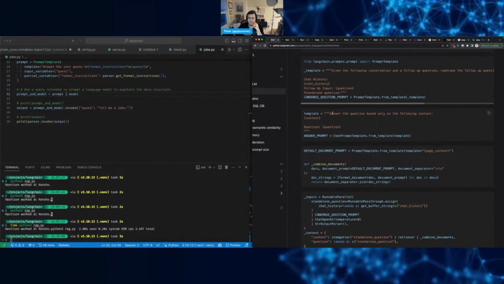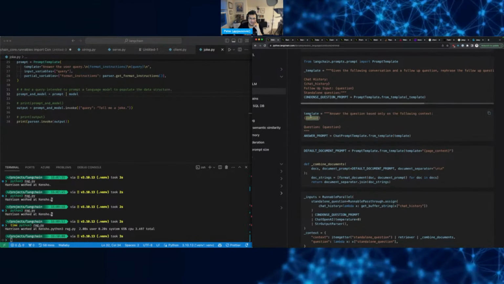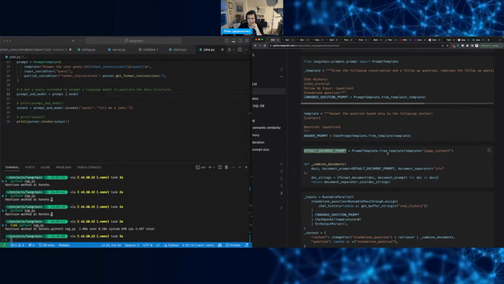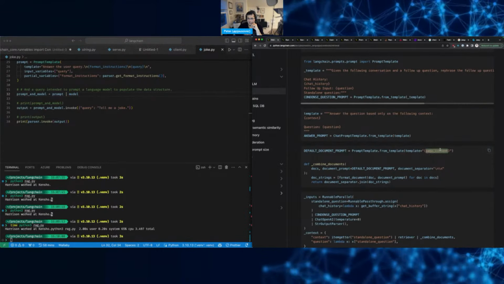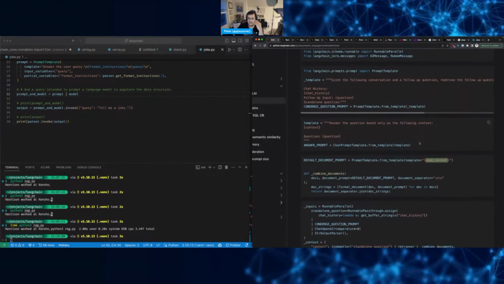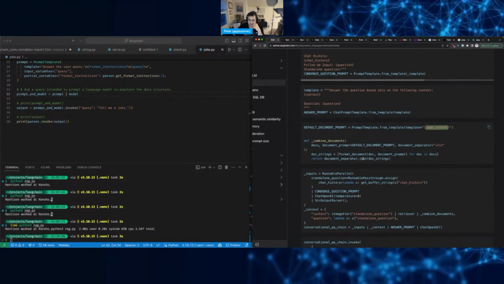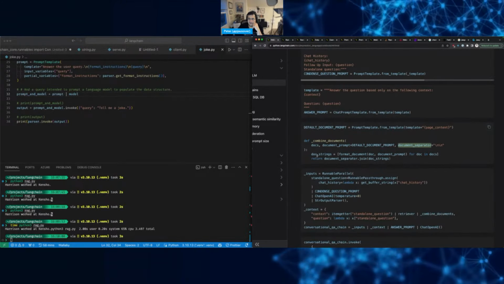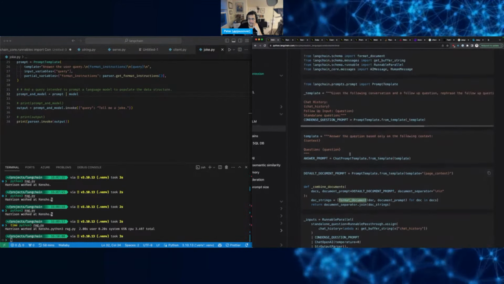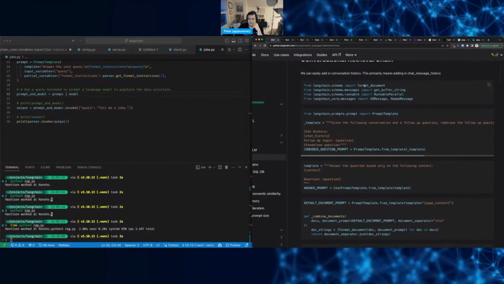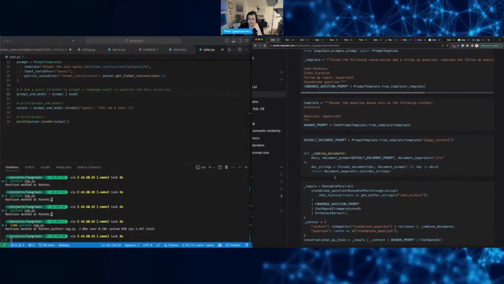So answer the question based on the following context, pass in the context. What is the question? The prompt, page content. Feels like these are all over the place, or are these individual examples? Document separator, format, document, just schema, format, document.